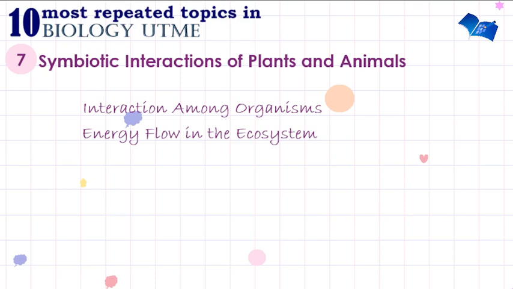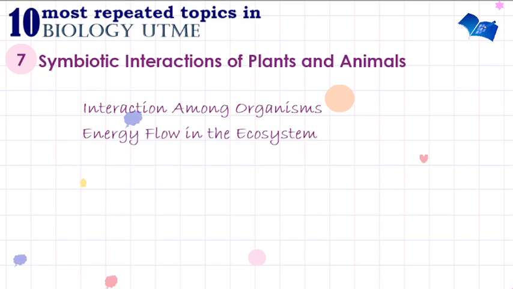How producers take energy from the sun and produce food, how herbivores eat the producers, and how predators feed on these herbivores. These things are very, very important in energy flow in the ecosystem.